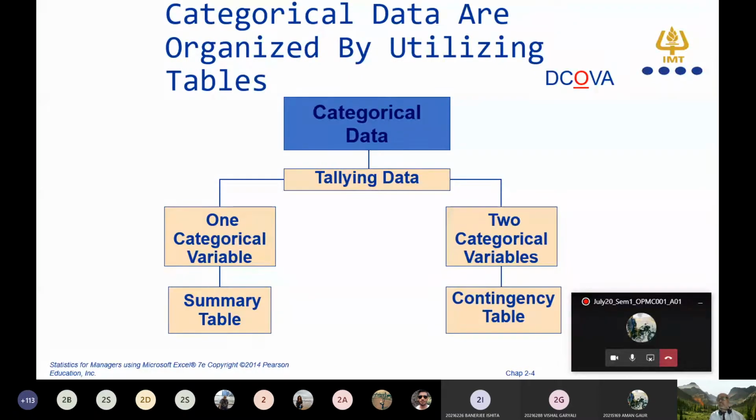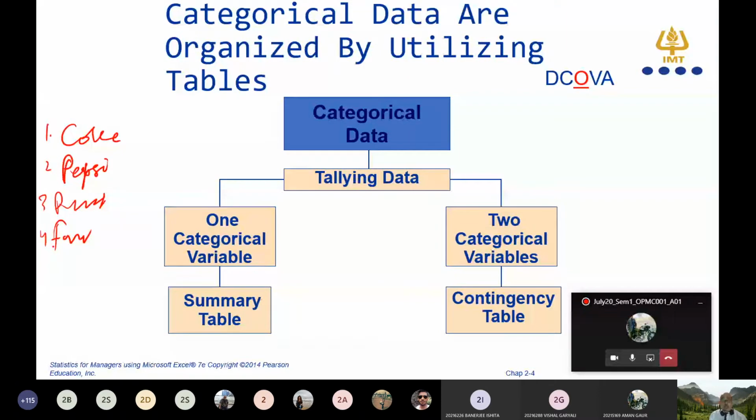Categorical data means the data in the form of text. You can find two types of categorical variables. Either you have one column of categorical variables, or you have two columns of categorical variables. For example, if I ask you which soft drinks you prefer, maybe you can write Coke, Pepsi, and how many in a week, how many Pepsi or Pepper or Fruity. So the drink names are 1, 2, 3, 4, right?